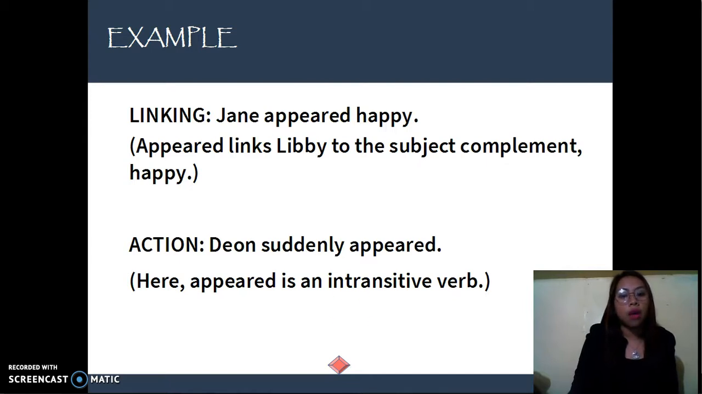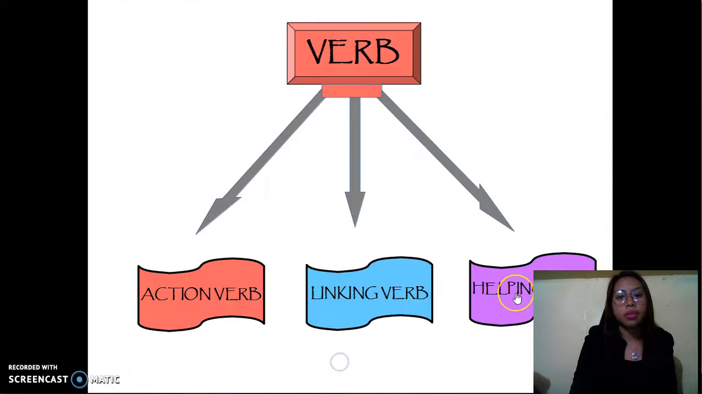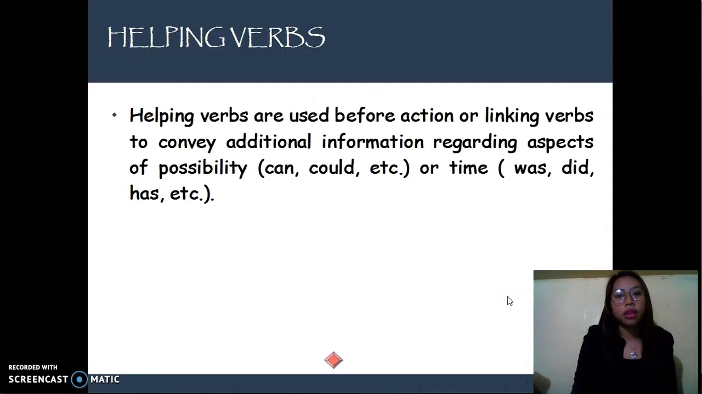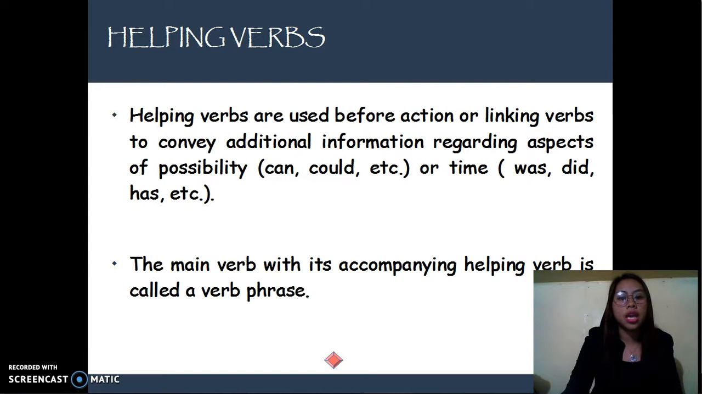Now, let's proceed to the last type, which is the helping verb. Helping verbs are those verbs that are used before action or linking verbs to convey additional information regarding aspects of possibility, like can, could, etc., or time, like was, did, has, etc. The main verb with its accompanying helping verb is called a verb phrase, meaning it is the complete predicate of the sentence.